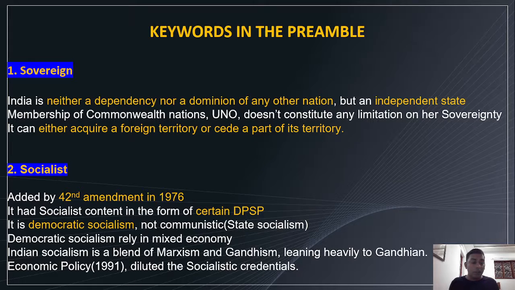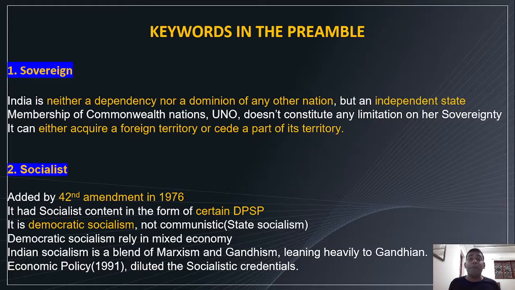Then the economic policy in 1991, during Narasimha Rao and Manmohan Singh's time. Narasimha Rao was the prime minister, and Manmohan Singh was the finance minister. At the time, it diluted the socialistic credentials. You know what economic policy is. We can call it economic policy or economic reforms, which was in 1991.